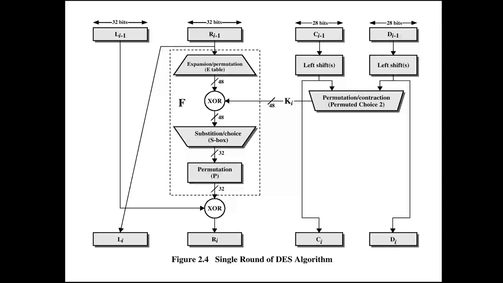The right side data is taken at the first step, and the same data we take at the left side for the next round, and it is the same with the keys. So this is how the rounds are working in DES.